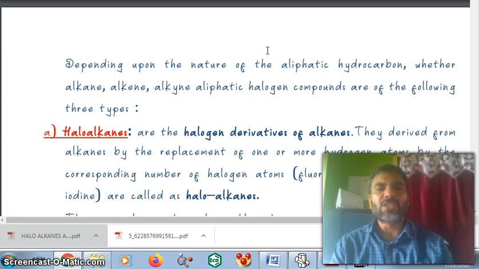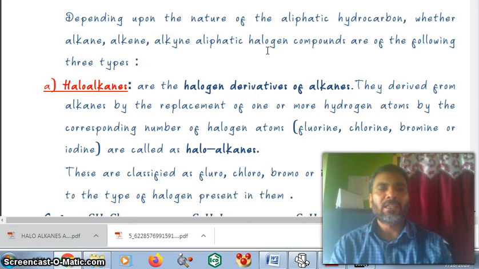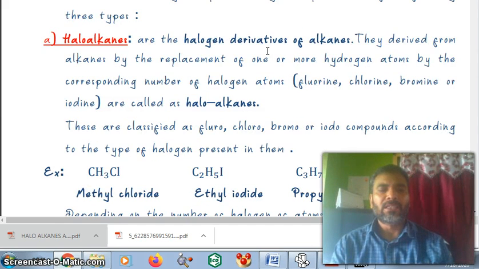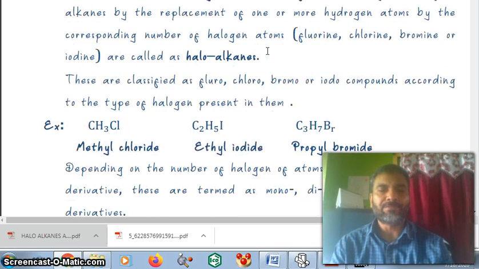Depending upon the nature of the aliphatic hydrocarbon, whether alkane, alkene or alkyne, aliphatic halogen compounds are of the following three types. Haloalkanes are the halogen derivatives of alkanes. They are derived from alkanes by the replacement of one or more hydrogen atoms by the corresponding number of halogen atoms. Chlorine, fluorine, bromine or iodine derivatives are called haloalkanes. These are classified as chloro, bromo or iodo compounds according to the type of halogen present in them.